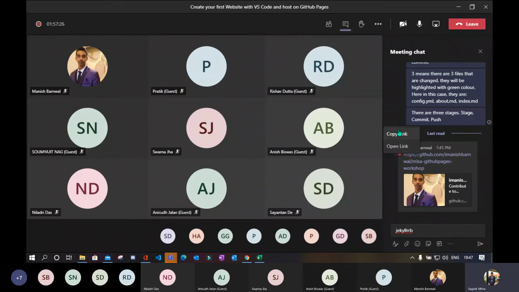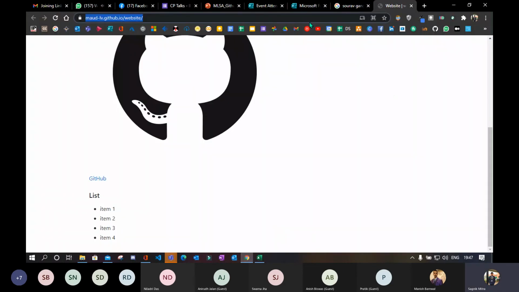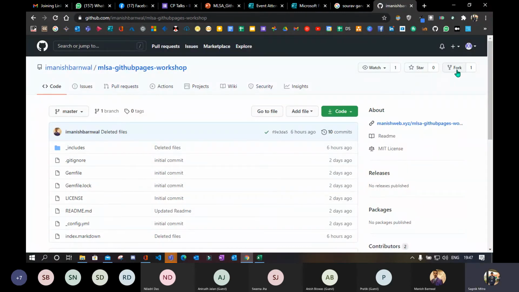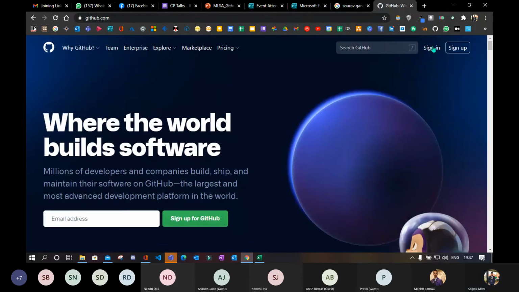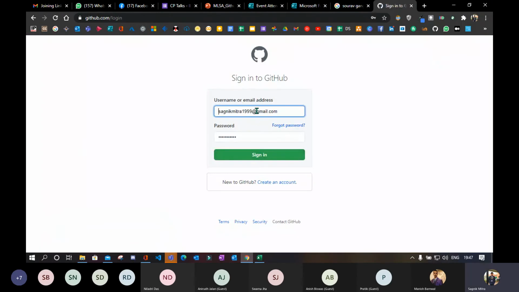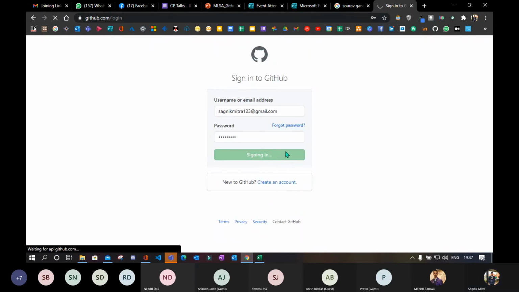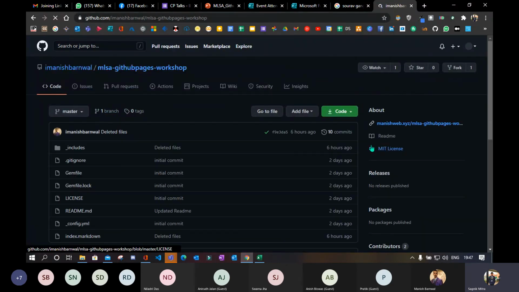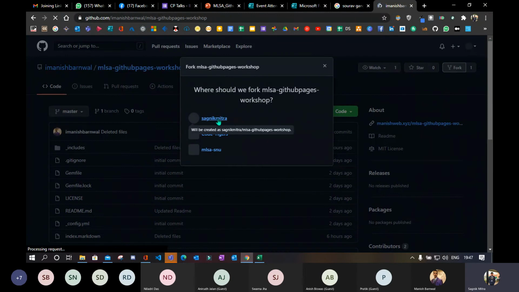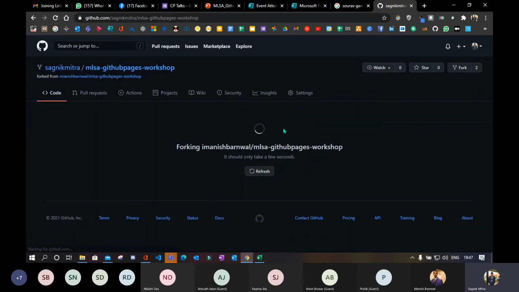copy the link Manish sent, and click on this, and then there is an option fork. So what will fork do? Fork will clone the repository into your repository. Okay. So let me sign in with my original account. This one, yep. Now I'll paste the link and I'll fork it. Okay. I'll fork to my profile.